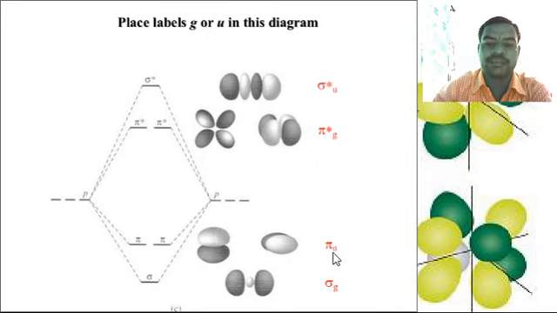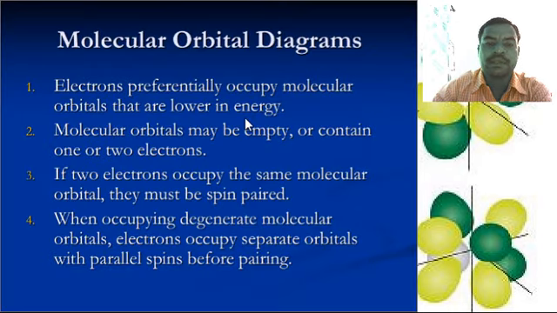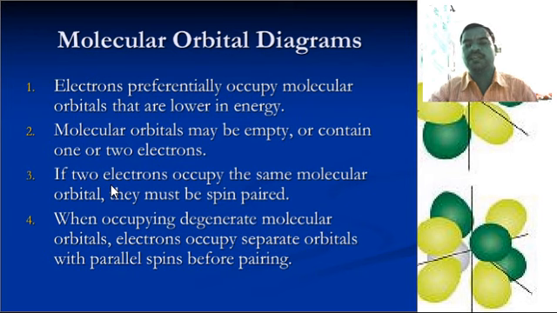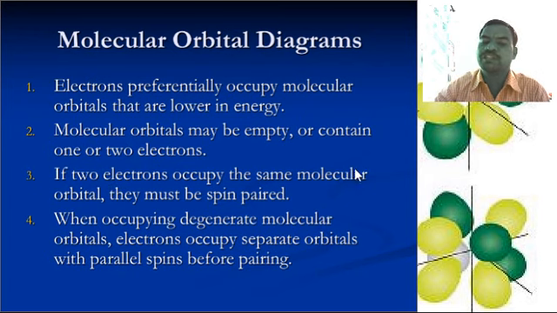Here sigma g and pi u are the bonding molecular orbitals; pi star g and pi star u are the antibonding molecular orbitals. In a molecular orbital diagram, electrons preferentially occupy molecular orbitals that are lower in energy. A molecular orbital may be empty or contain one or more electrons. If two electrons occupy the same molecular orbital, they must be spin paired. When occupying degenerate molecular orbitals, electrons occupy separate orbitals with parallel spin before pairing.